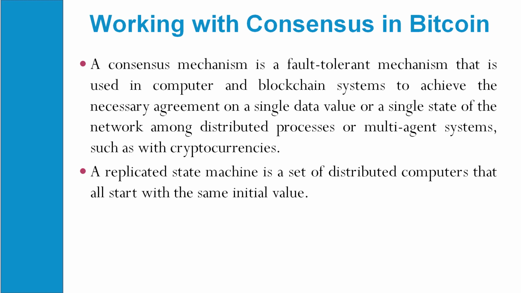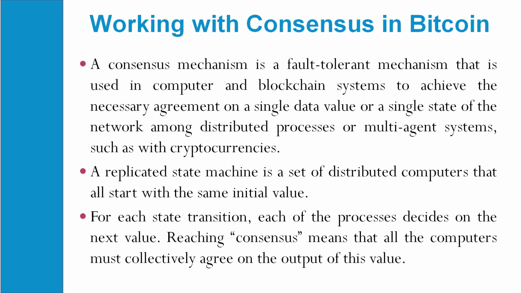A replicated state machine is a set of distributed computers that all started with the same initial value. Generally, all the machines will start with the same initial value, so the states of that machine will be a set of distributed computers, which will be initiated for the starting of the transaction.